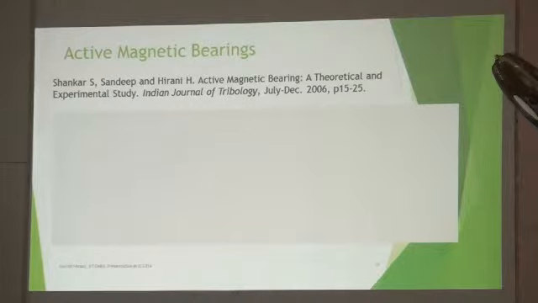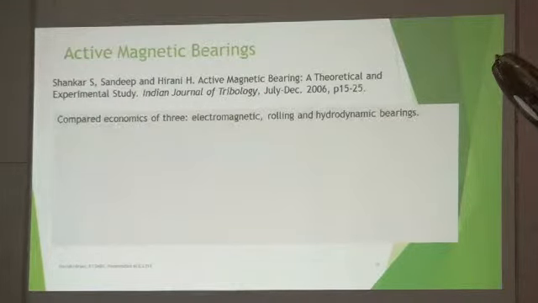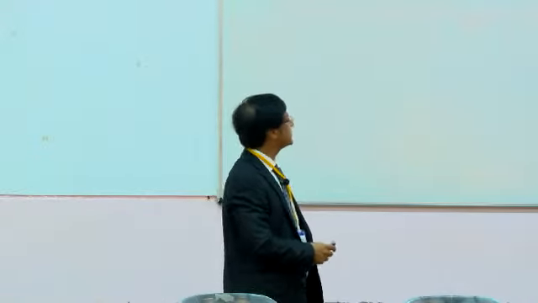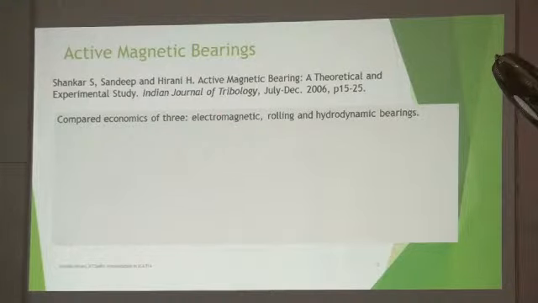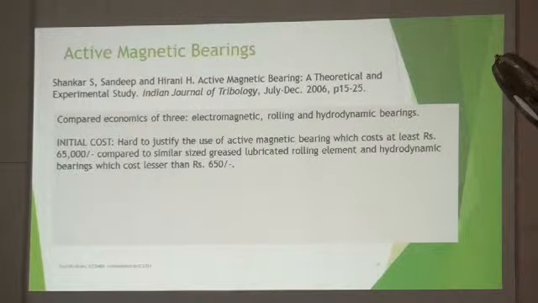Now, after that, we published this paper in 2006, and we literally rejected the idea that electromagnetic bearing can be used. We compared three bearings: electromagnetic, rolling element, and hydrodynamic. We went with the open loop, which was the cheapest one. Even in that time, the cost for this one bearing came out to be 65,000 rupees.